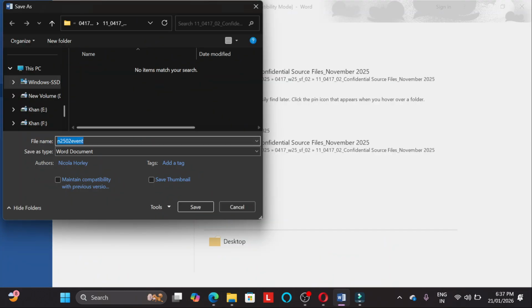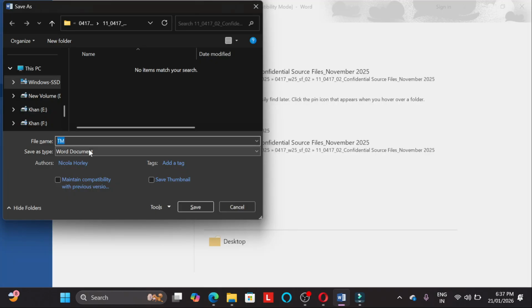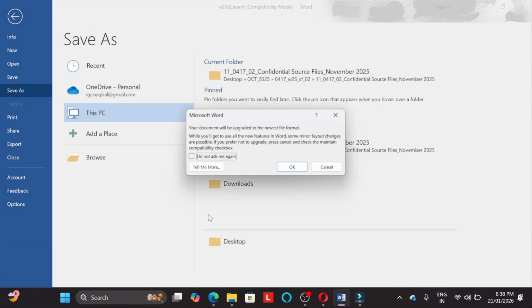Okay, so now we are going to make it as tm underscore festival. All right. So now here you need to take a screenshot too and save it in your evidence folder. Save. Yeah. Press OK. Done.